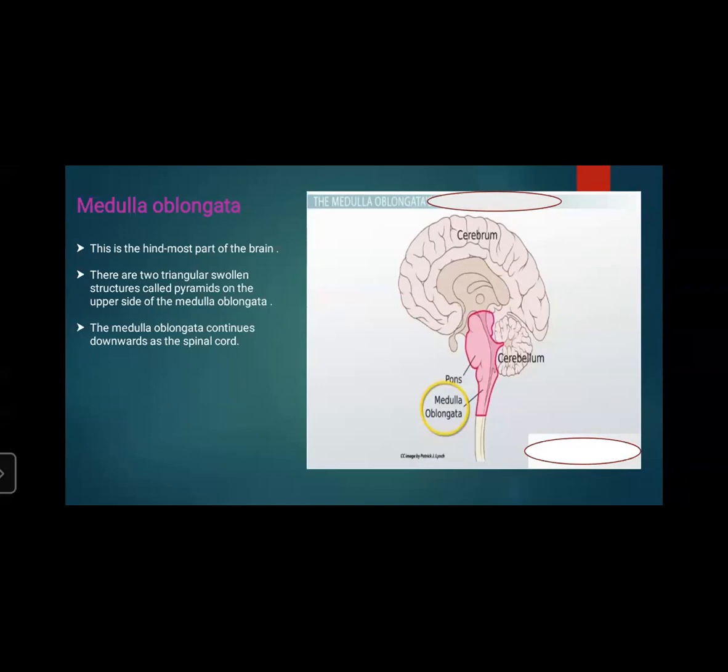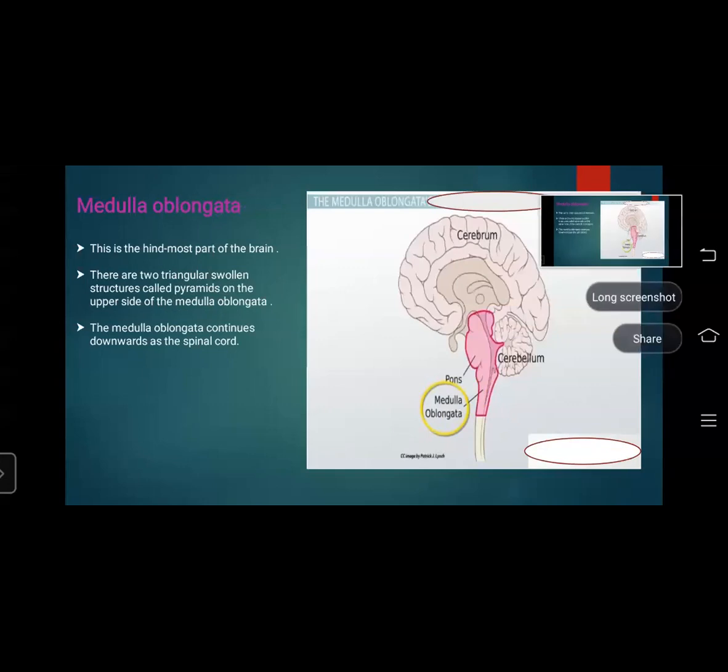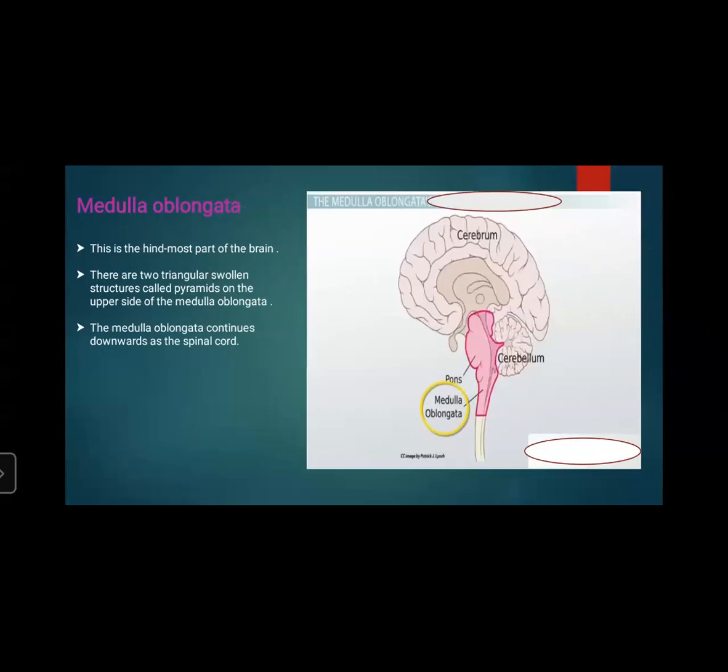This medulla oblongata continues downwards as the spinal cord. It reaches all the way down. Okay, so this is the medulla oblongata, the hindmost part of the brain.